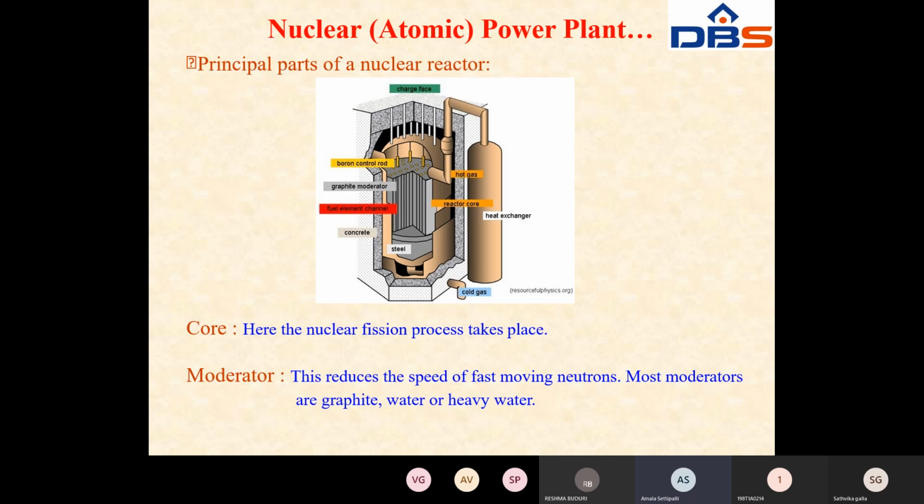This is a nuclear reactor. Here these are the control rods, these are the graphite moderator, this is the heat exchanger, and this is the reactor core. For this nuclear reactor, you have to connect a heat exchanger.